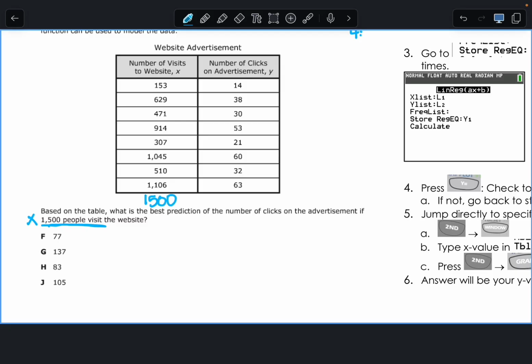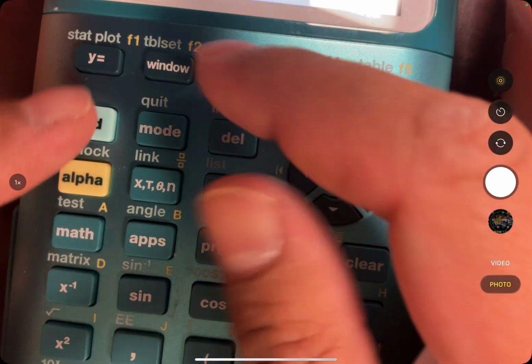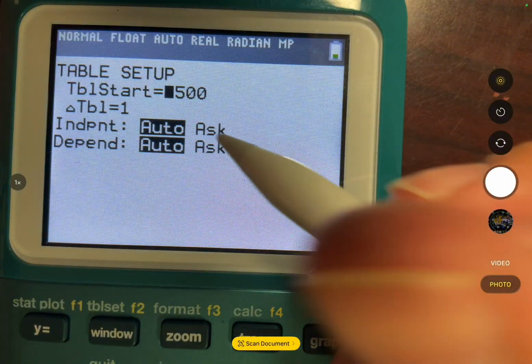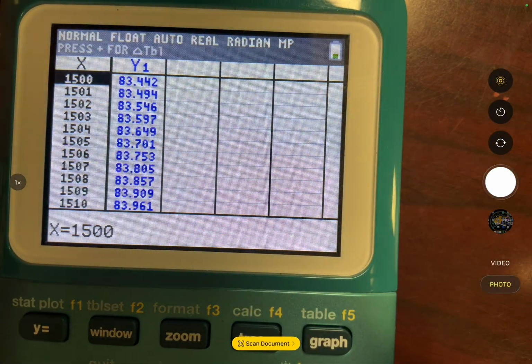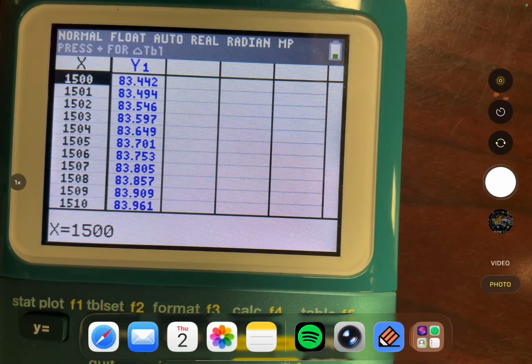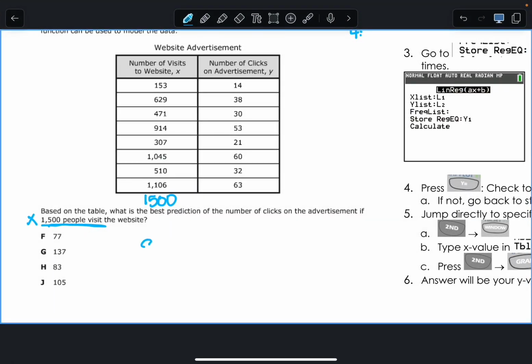But what is the fastest way to get to the 1500? Second window. Second window, 1500, then you go second graph. So in second window, you type in 1500, then press second graph again, and you get 83.44, which is closest to which one? 83.